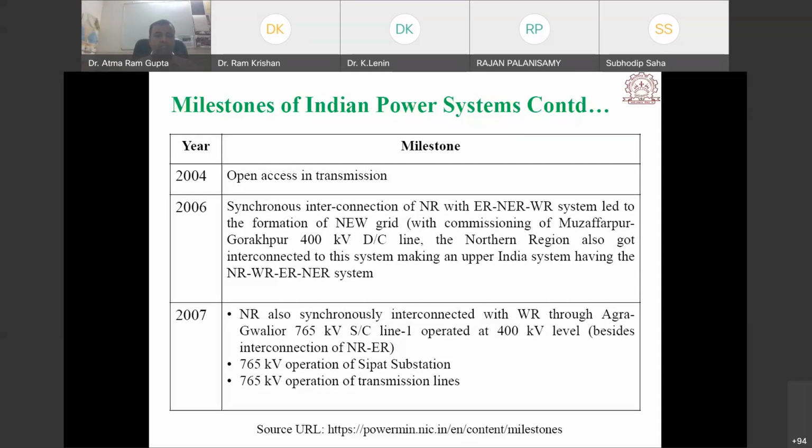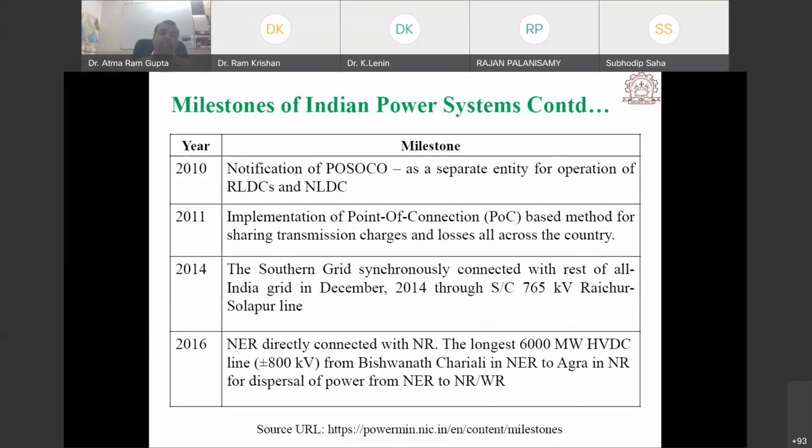Okay, so next in 2007, the northern region was also synchronously interconnected with the western region. So in these years, interconnections of the grid took place to achieve one nation one grid. 765 kV transmission line operation started at the Sipat substation.